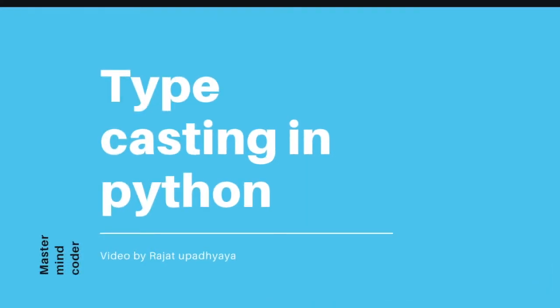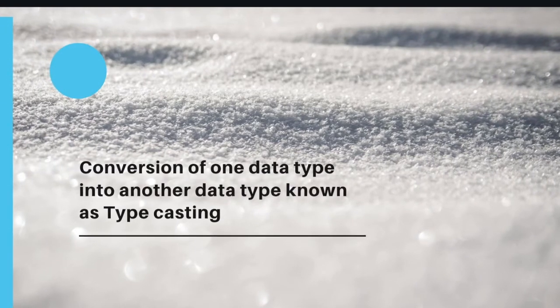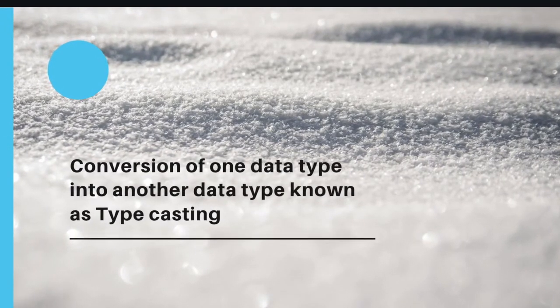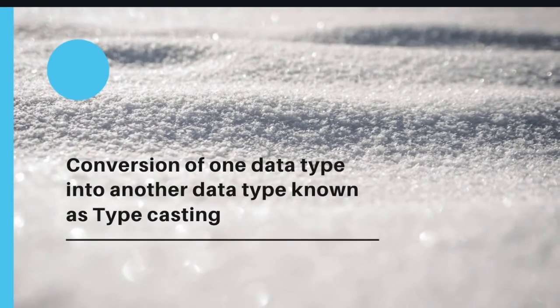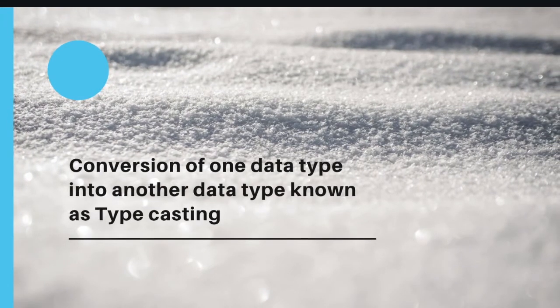So now we will see what is typecasting in Python. Conversion of one data type into another data type is known as typecasting. As I have told you before, in Python we don't need to specify the data type. It will specify the data type according to the value of that variable. So here we will use typecasting.